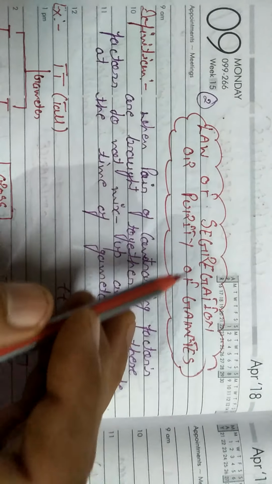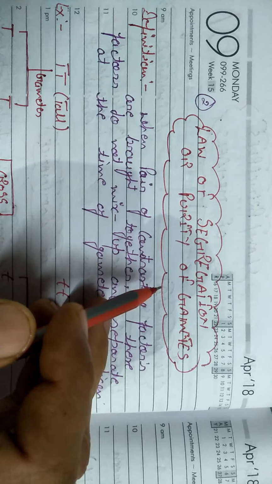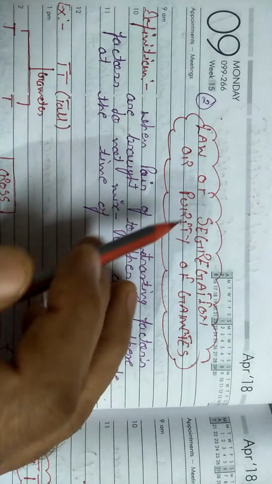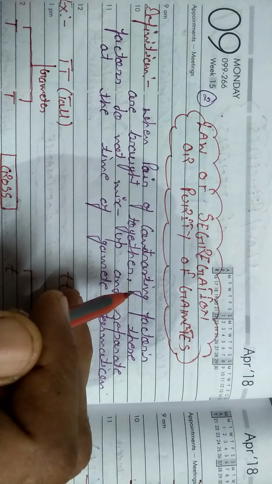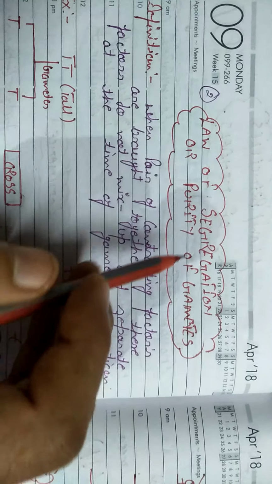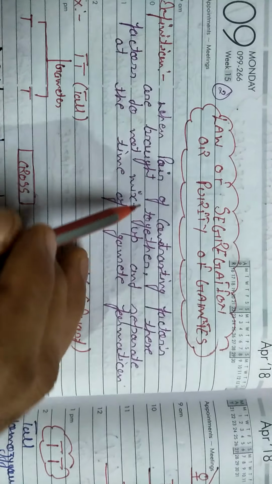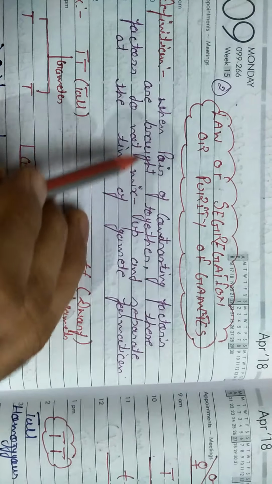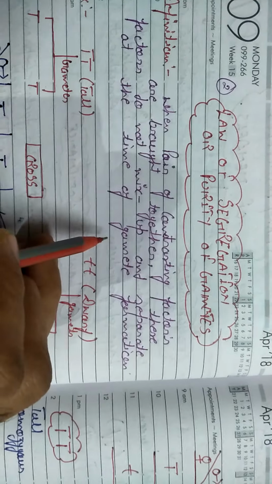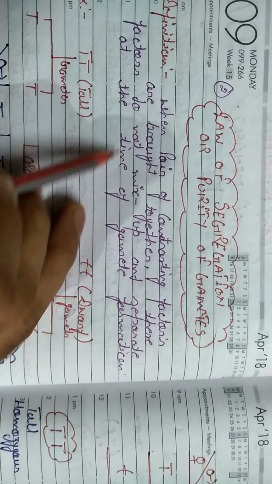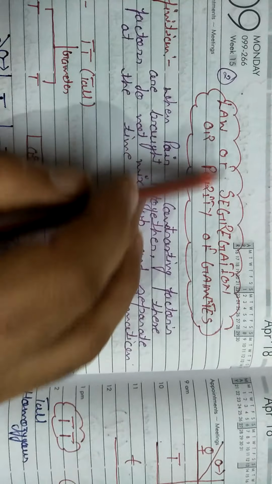Hello dear students. In this video we will talk about the second law of Mendel, which is known as the law of segregation or law of purity of gametes. According to the definition of this law, when a pair of contrasting factors are brought together, these factors do not mix up and separate at the time of gamete formation.